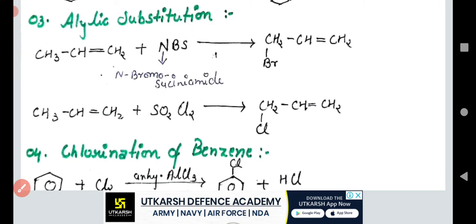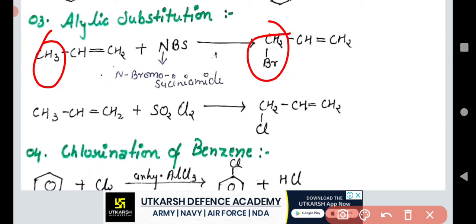Now we have another example, the allylic substitution. What is the meaning of allylic substitution? The sp3 hybrid carbon of propene is called an allylic carbon. On this carbon, 1 hydrogen is replaced by bromine and converted into 3-bromopropene. This is the 3-bromopropene, formed with the help of N-bromosuccinimide.